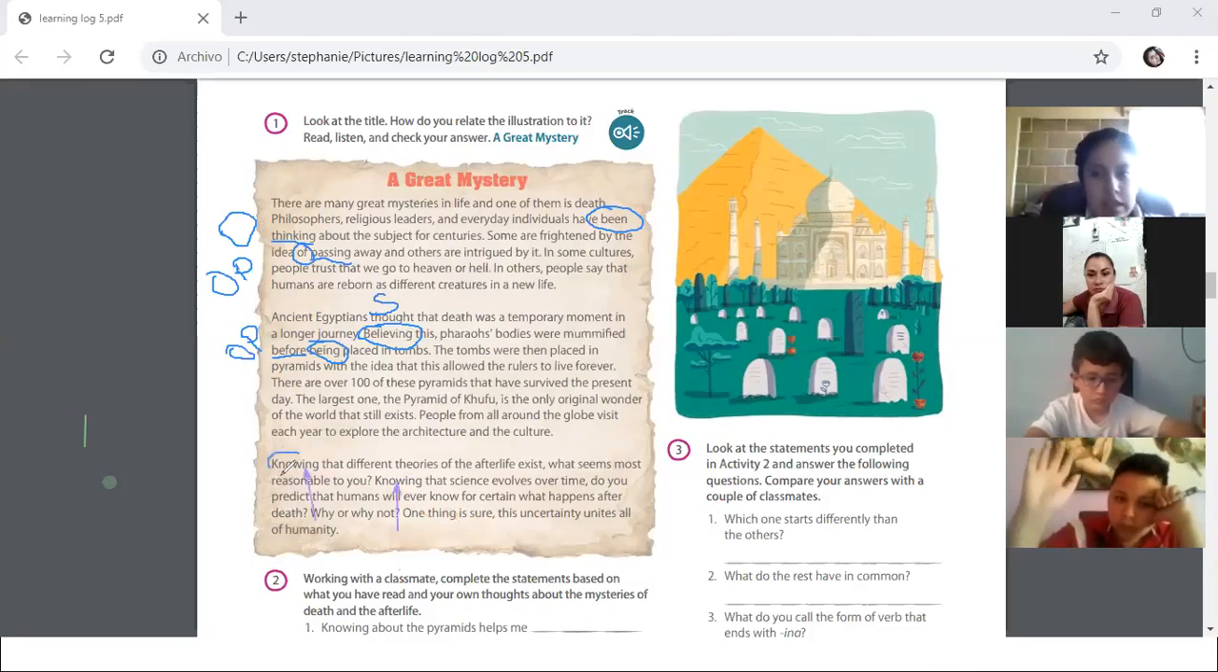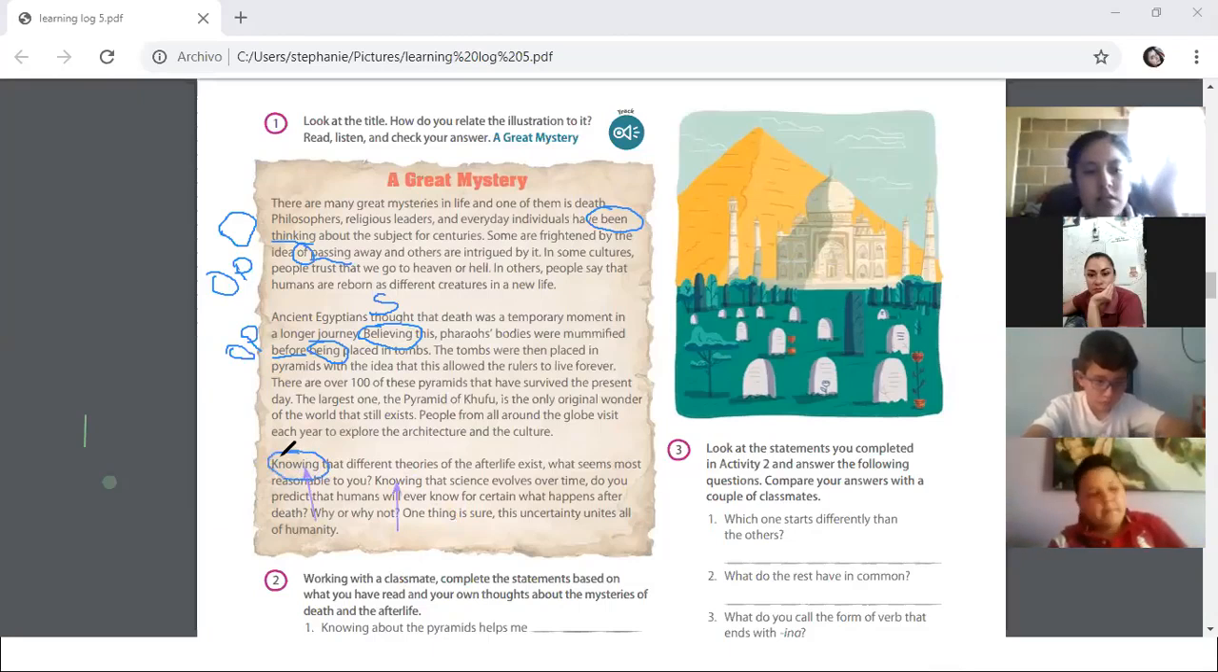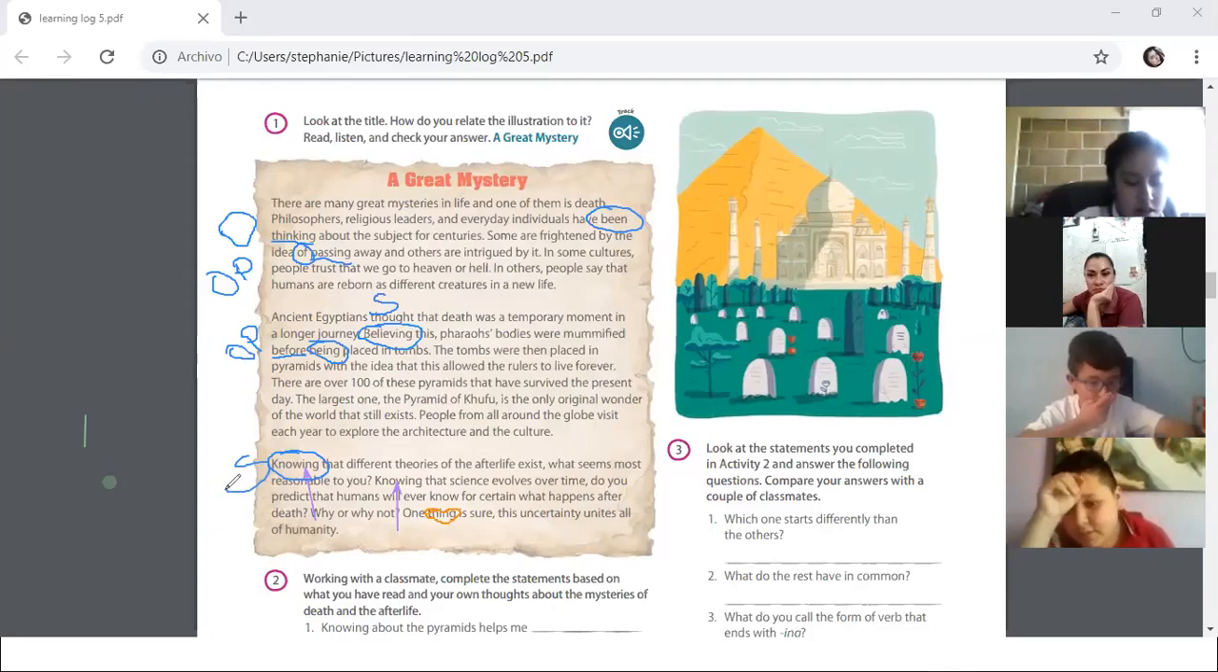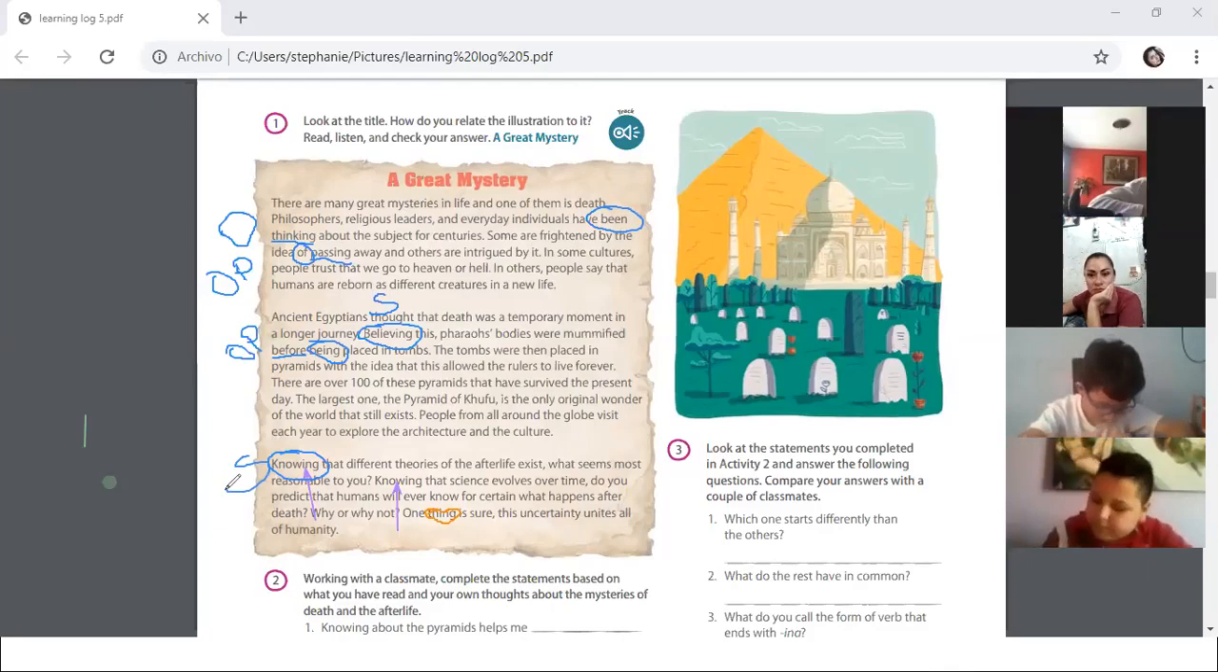Knowing. In this case, knowing is a subject, object of a preposition, or object? Subject. Why is it a subject? Because it is at the beginning. Exactly, at the beginning of the sentence. Thank you. Knowing. What do you think? Subject, object, or object of the preposition?